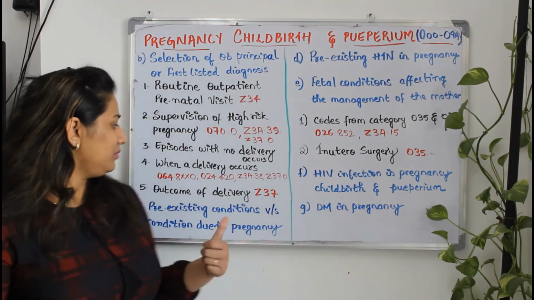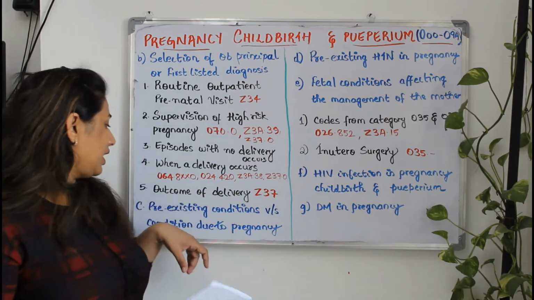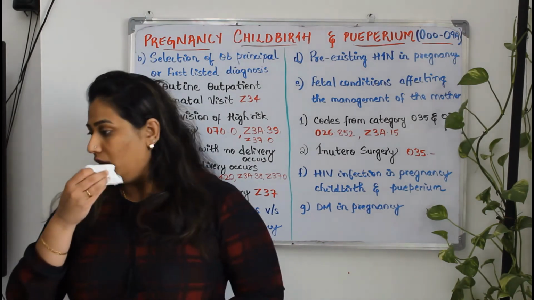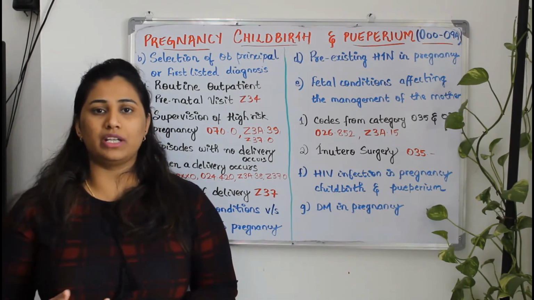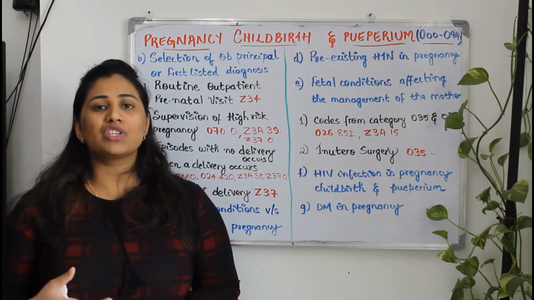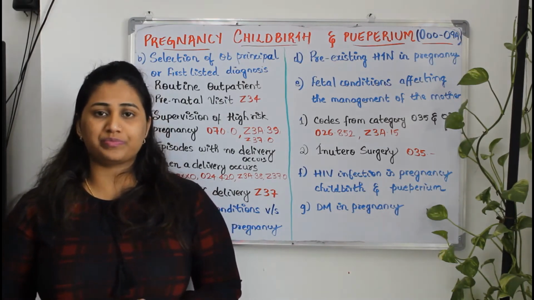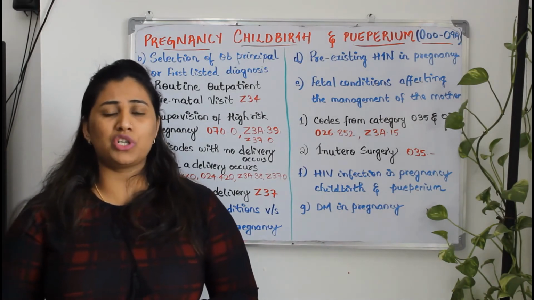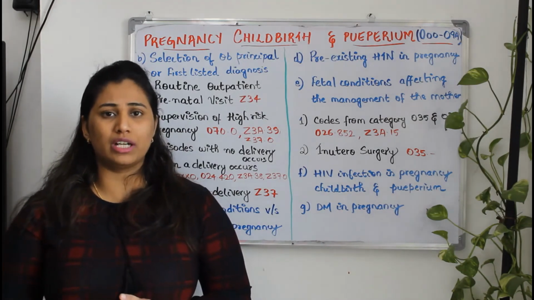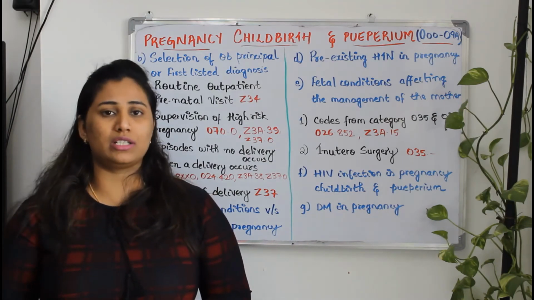Okay. The next guideline is pre-existing versus conditions due to pregnancy. In this case, what is pre-existing? Pre-existing means the patient is having the condition before the pregnancy itself. If you go back and recollect, in the diabetes and hypertension chapters we have spoken regarding the pre-existing conditions and conditions developing during pregnancies.